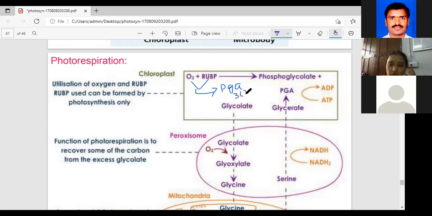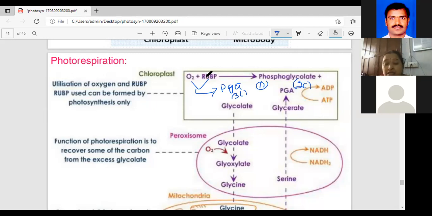RUBP plus O2 forms phosphoglyceric acid, a 3 carbon structure, and one molecule of phosphoglycolate, a 2 carbon structure.